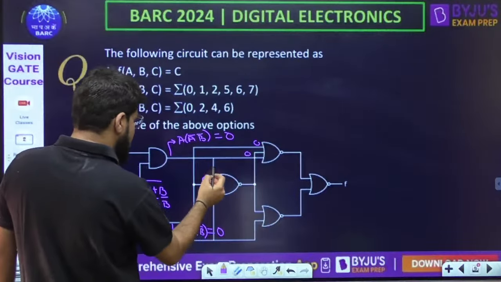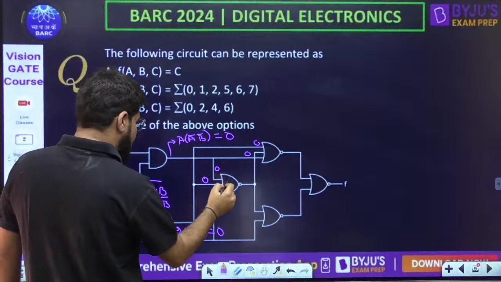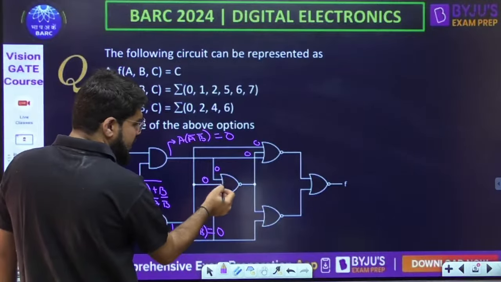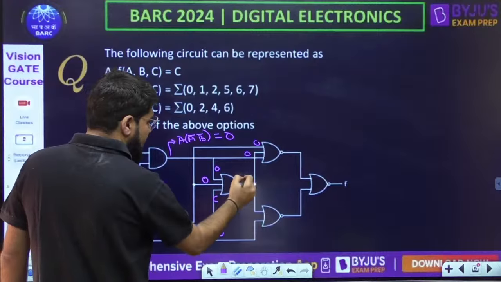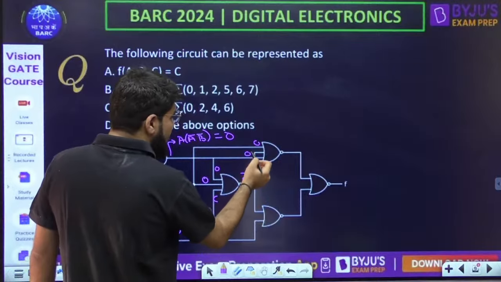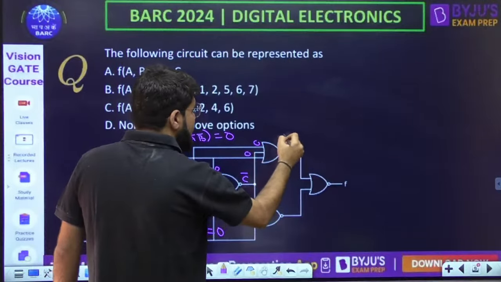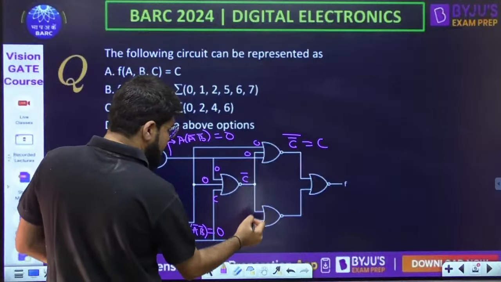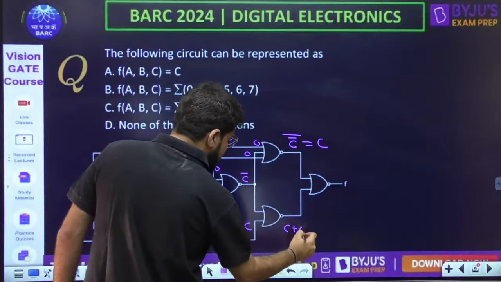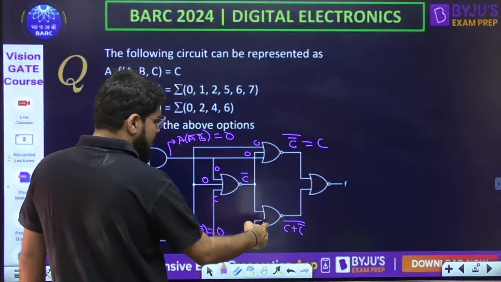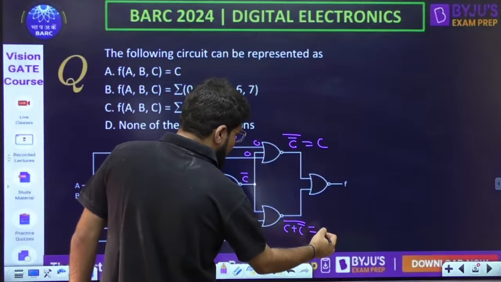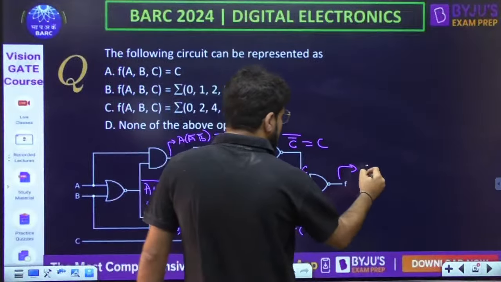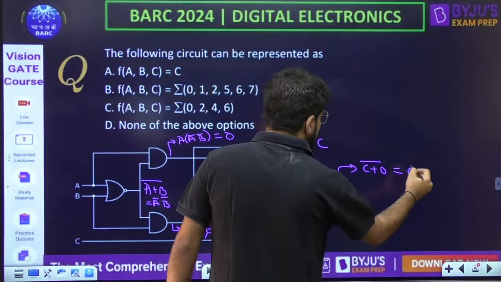Now what is this? This is also 0. Here 0 came, but this third variable is C. So what should be the output of this NOR gate? (C plus 0) whole bar, so that is C bar. Now again here (C bar plus 0) whole bar, so that will be C bar's bar, that is C. What I am getting here is C. Here came C bar. This is (C plus C bar) whole bar, NOR gate. So C plus C bar is 1, but complemented it gives 0. So what is the final output? Here came C, here came 0. So (C plus 0) whole bar, the answer should be C bar.